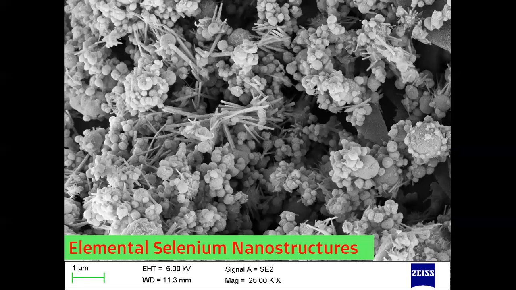And these are the elemental selenium nanostructures we have prepared in our lab. You can see that uniform spheres with nanorods are formed. We are optimizing the conditions to get uniform morphology. However, there is no data available in the Merck database for the cost of elemental selenium nanostructures. However, it's been used in various biomedical applications.